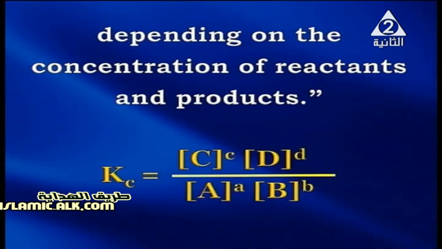So we can say Kc equals the concentration of substances C and D, which are the products, each raised to the power of the number of their moles in the balanced equation, over the concentration of substances A and B, which are the reactants, each raised to the power of the number of moles in their balanced equation.